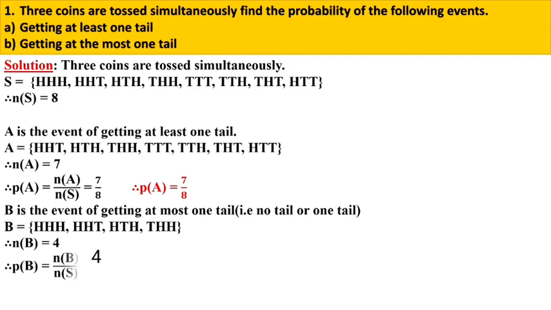Now probability of B equals number of B upon number of S. So here number of B is 4 upon 8. 4 upon 8: 4 ones are 4, 4 twos are 8. So our answer is 1 upon 2. Therefore the probability of B equals 1 upon 2. This question can be asked for how many marks? 3 marks: 1 mark for the sample space, 1 mark for the probability of A, and 1 mark for the probability of B.